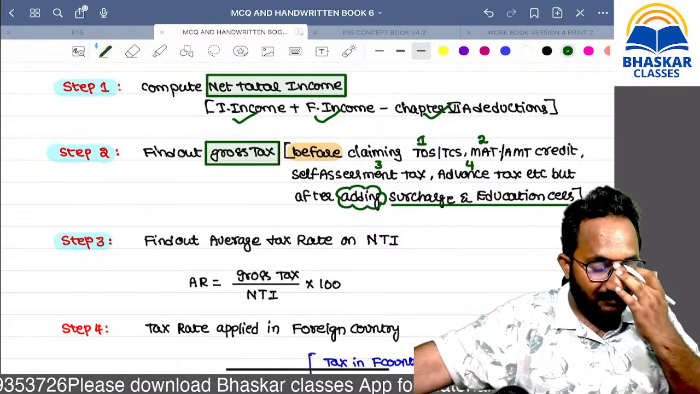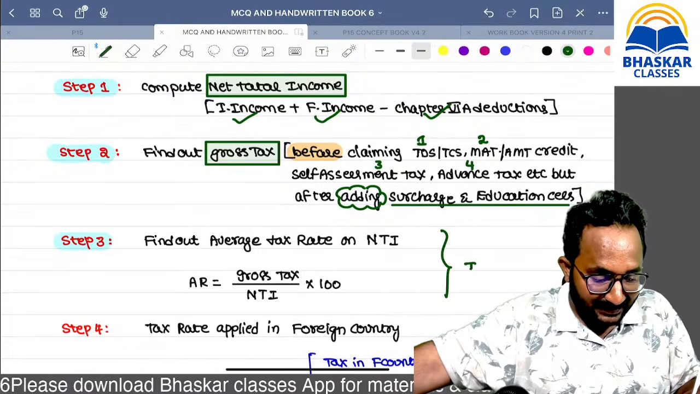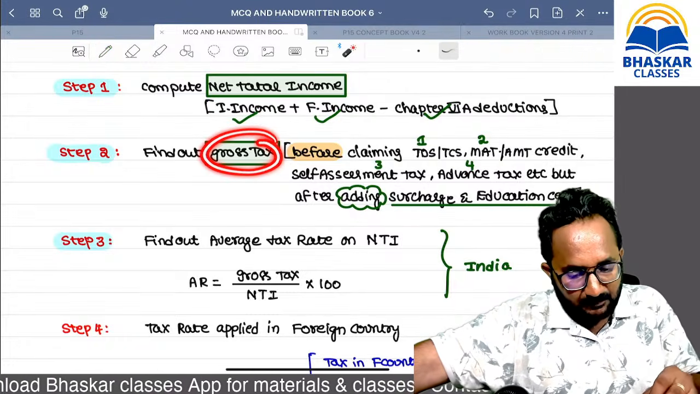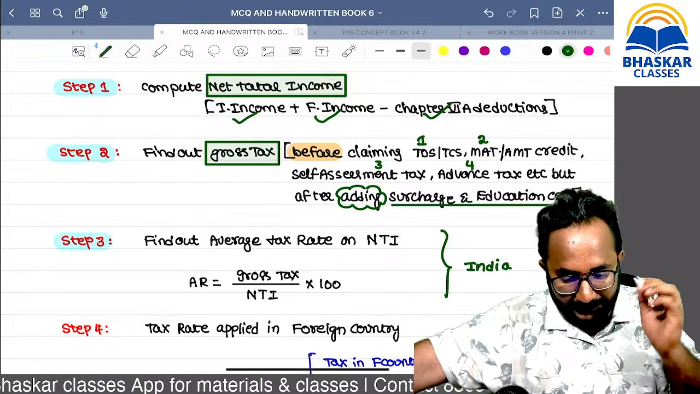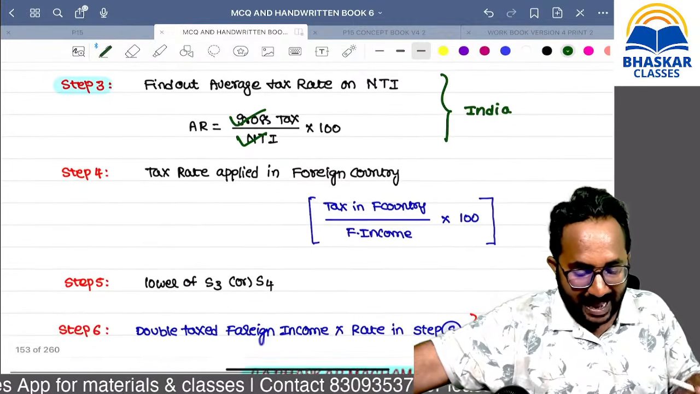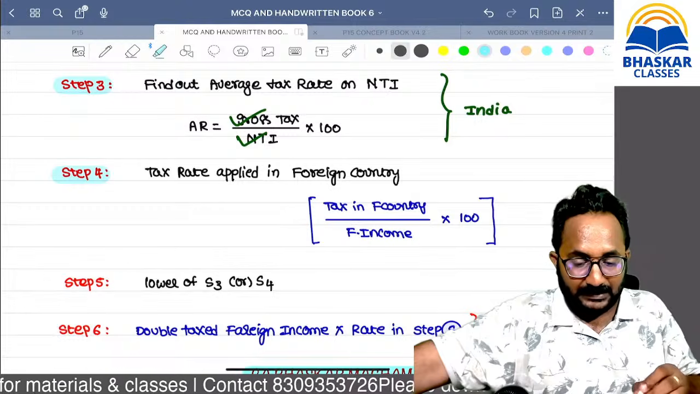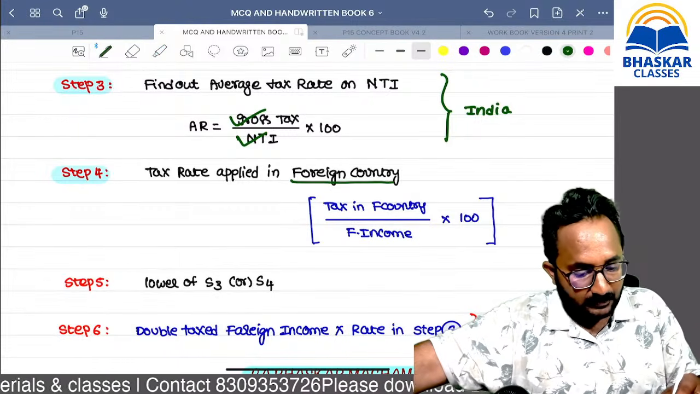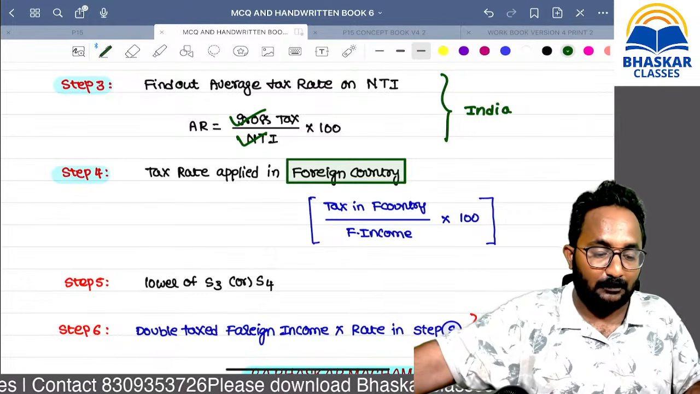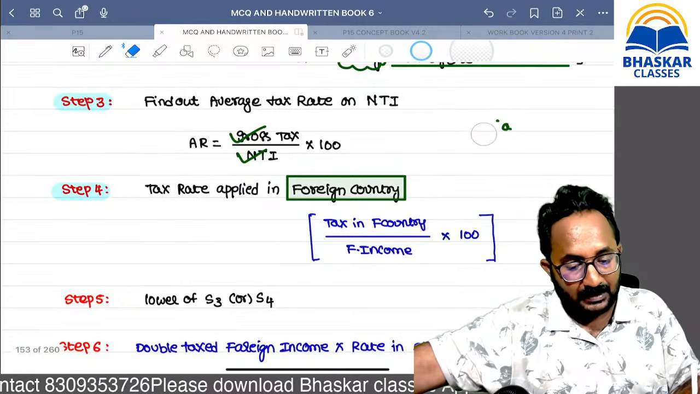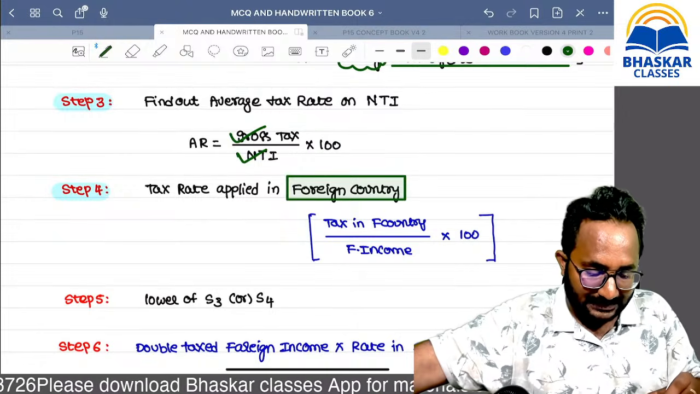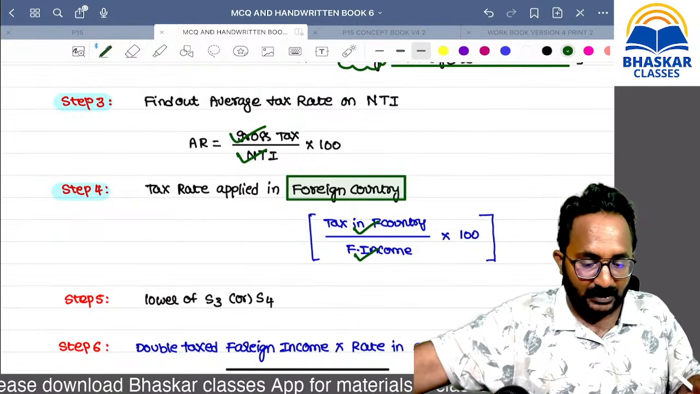Step 3: please find out the average tax rate in India. Simply, gross tax divided by net total income into 100, that is the average tax rate in India. Then you can calculate the tax rate in the foreign country. In section 91, we compare the Indian average tax rate with the foreign tax rate. If it is mentioned directly in the question, fine, or you calculate foreign tax divided by foreign income into 100.